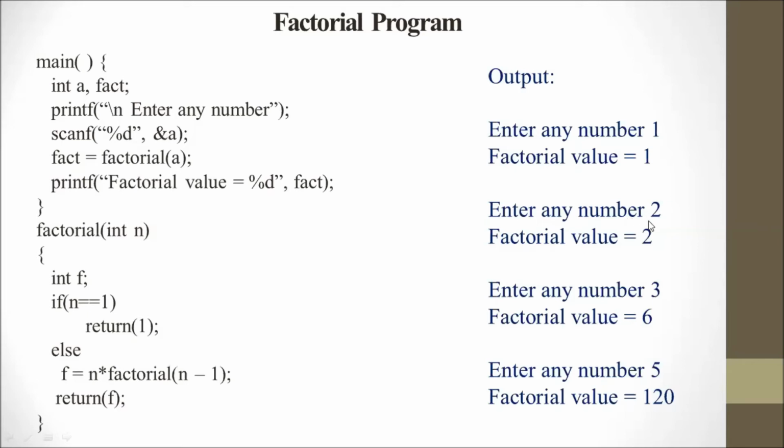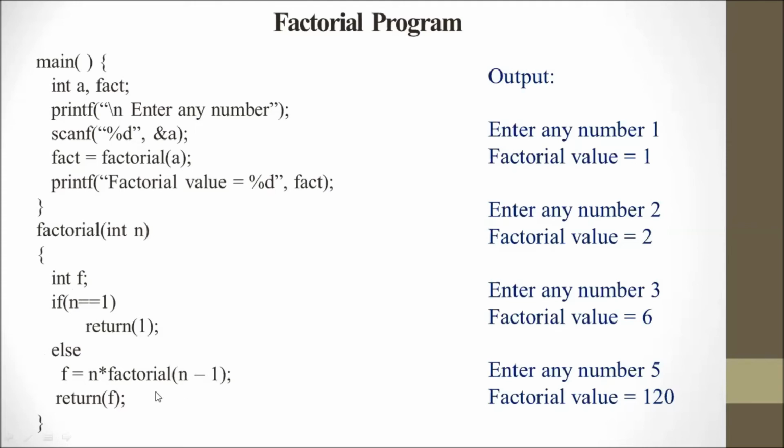Suppose the next time the value 2 is entered, so the 2 value will be copied here, and here the condition checks if n equal to 1. The condition is false, so the else part will execute. So here n minus 1, 2 minus 1, so the result is 1.